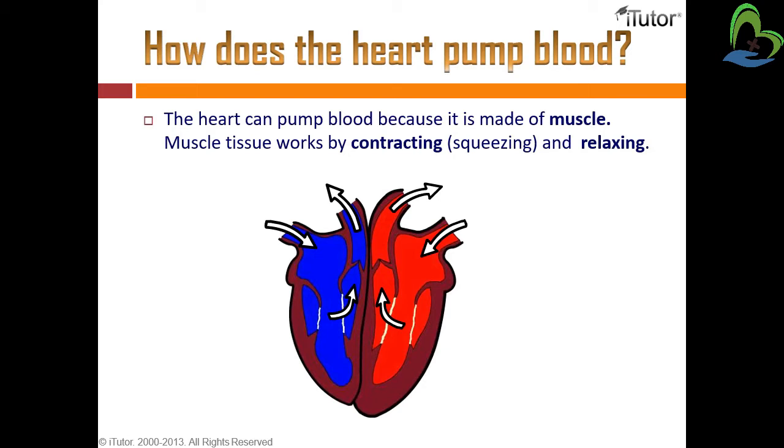The heart can pump blood because it is made up of muscle. So the middle layer of the heart, the myocardium, is cardiac muscle. Because of that muscle, the heart can pump the blood through to the whole body. Muscle tissue works by contracting and relaxing. So in muscle tissue, contraction and relaxation occur.